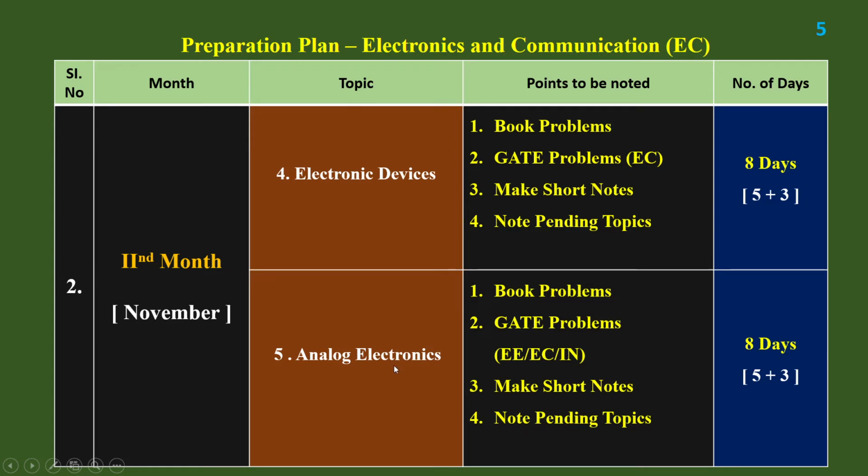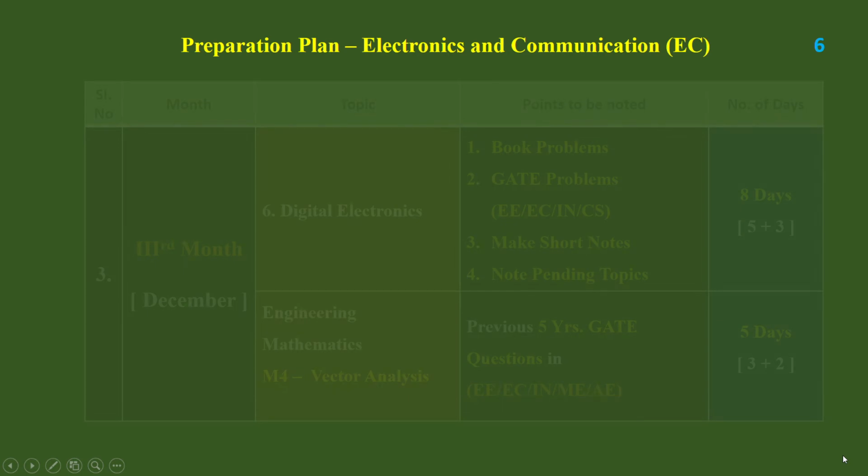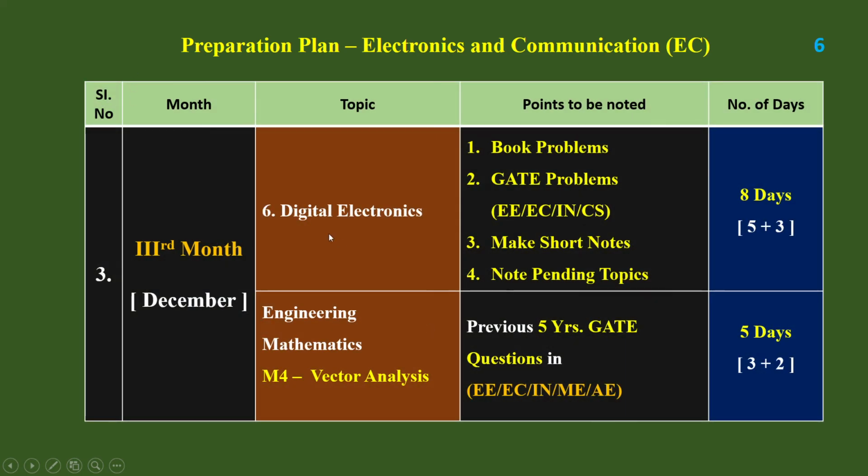For analog electronics, I have scheduled 8 days, 5 plus 3. 5 days is for the preparation with book problems and 3 days is for the GATE problems. And then with the continuation of analog electronics, you can finish digital electronics. So electronic devices, analog electronics, digital electronics should be finished continuously. Okay, so then only the basic concept level to the higher level can be finished.